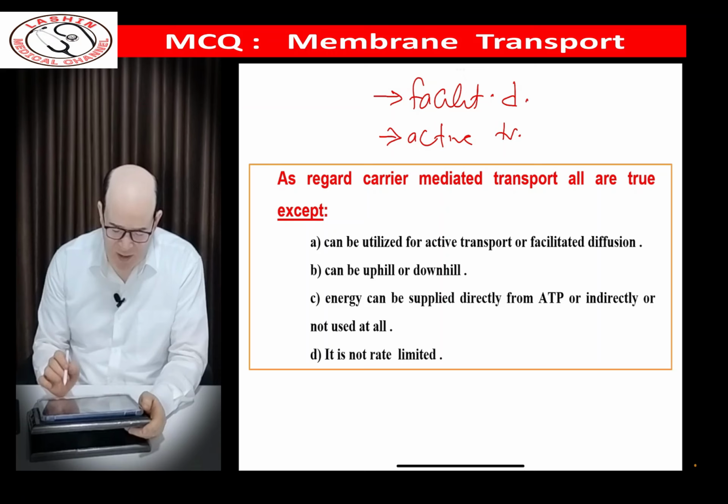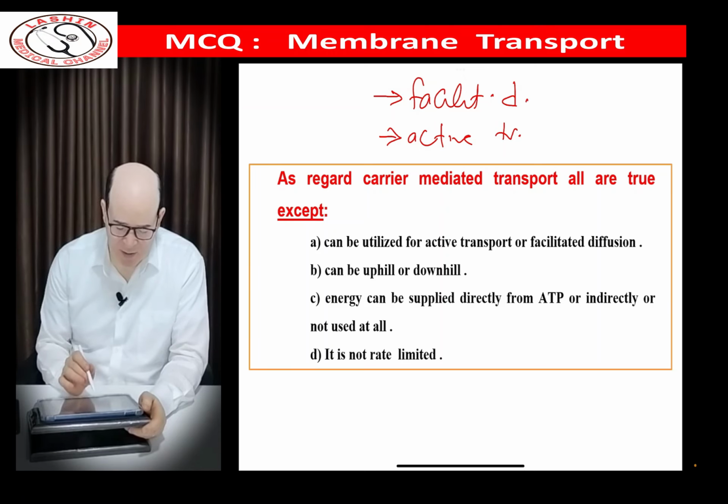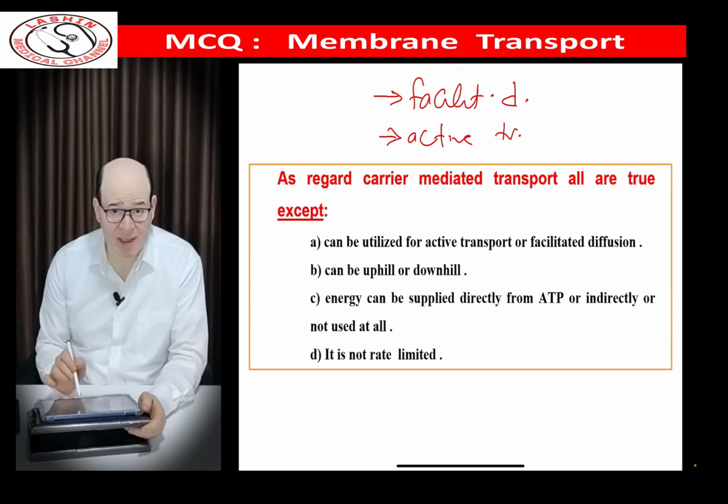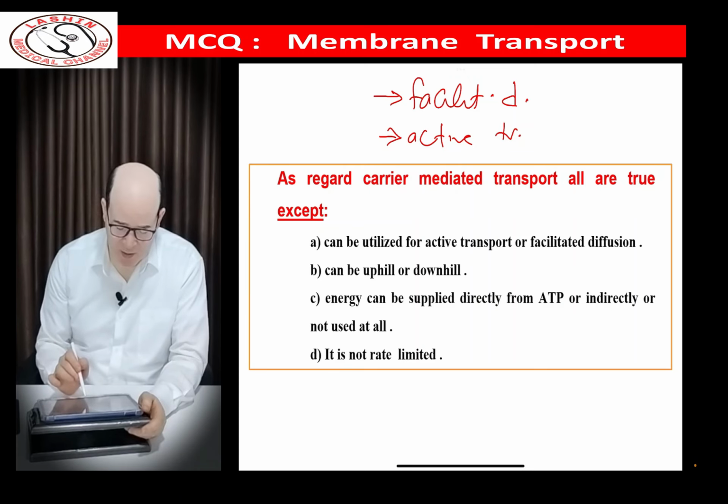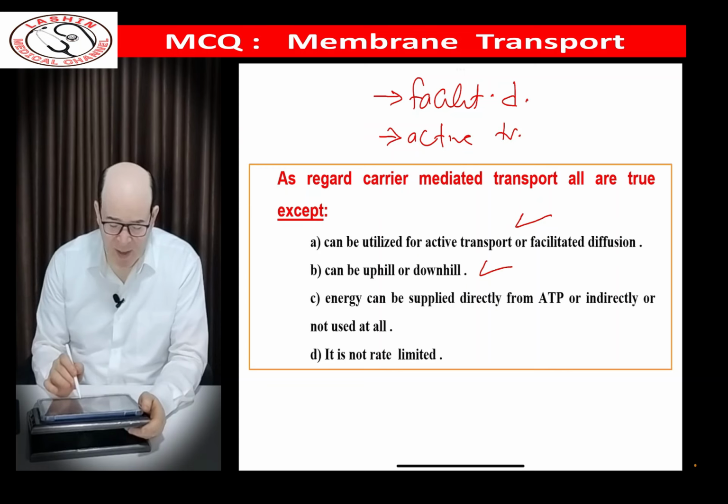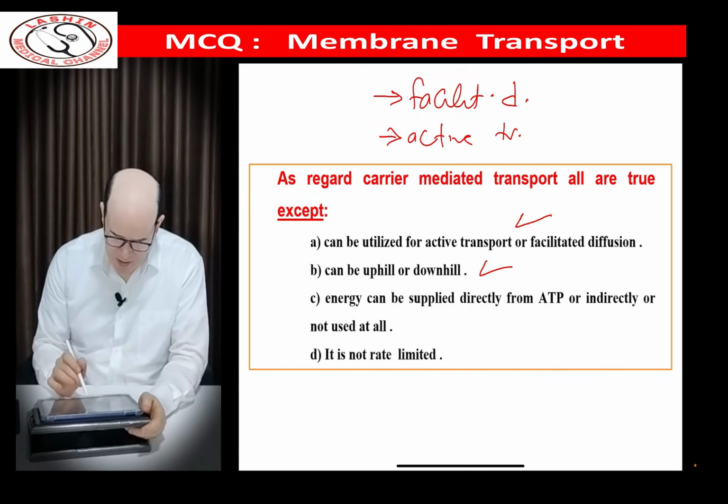Which of the following is false about carrier mediated transport? It can be utilized by active transport or facilitated diffusion, can be uphill or downhill, energy is supplied directly or indirectly from ATP, it is not rate limited. It is utilized by active and facilitated diffusion, this is true. Uphill or downhill: uphill in active transport, downhill in facilitated diffusion. Energy can be utilized directly or indirectly: directly in primary active transport and indirectly in secondary active transport.